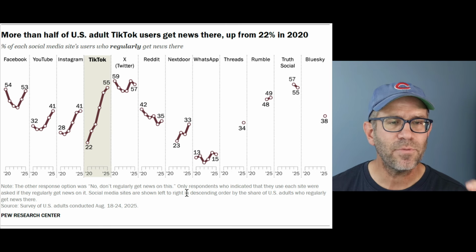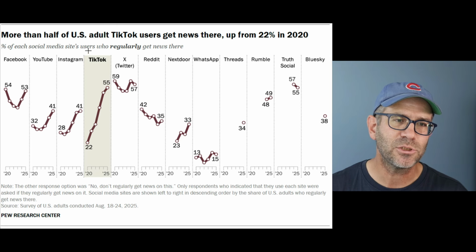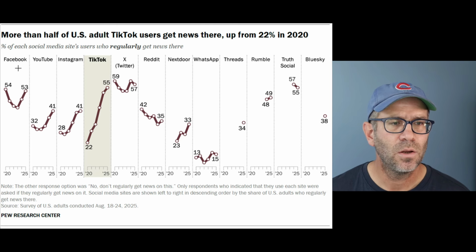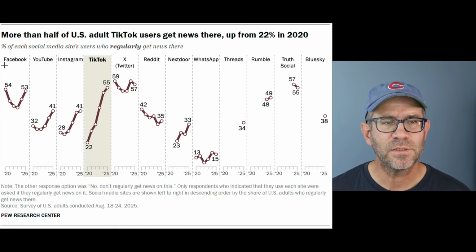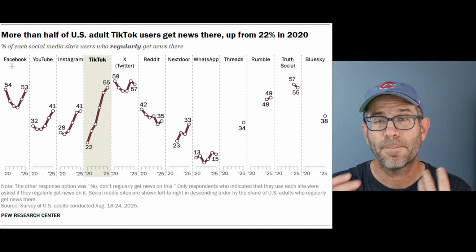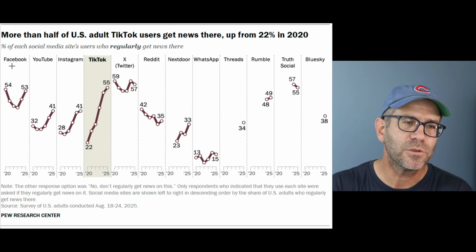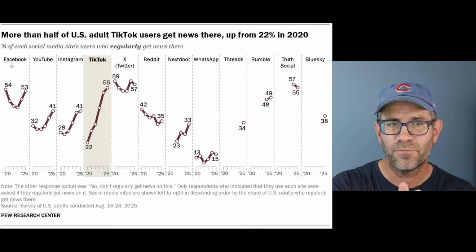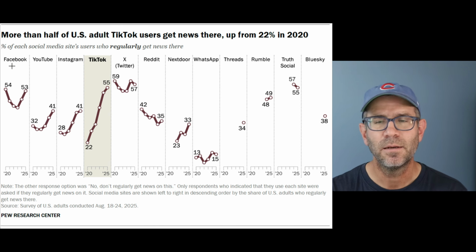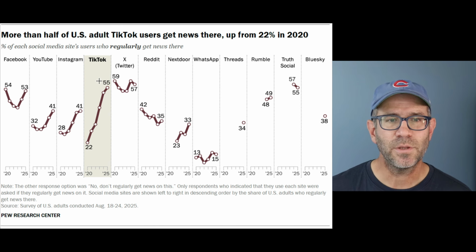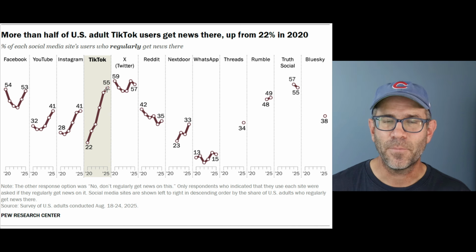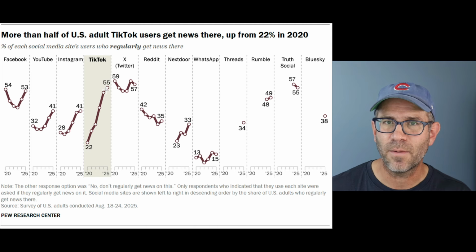And so I think something that would help get at that market share, or perhaps the overall media consumption on each site, would be to put in parentheses underneath each of these labels the percentage of users of Facebook in 2025 that got their news from Facebook, right? And so then put that underneath those titles. So then I might reorganize these columns by the percentage of users who get their news from that site, right?